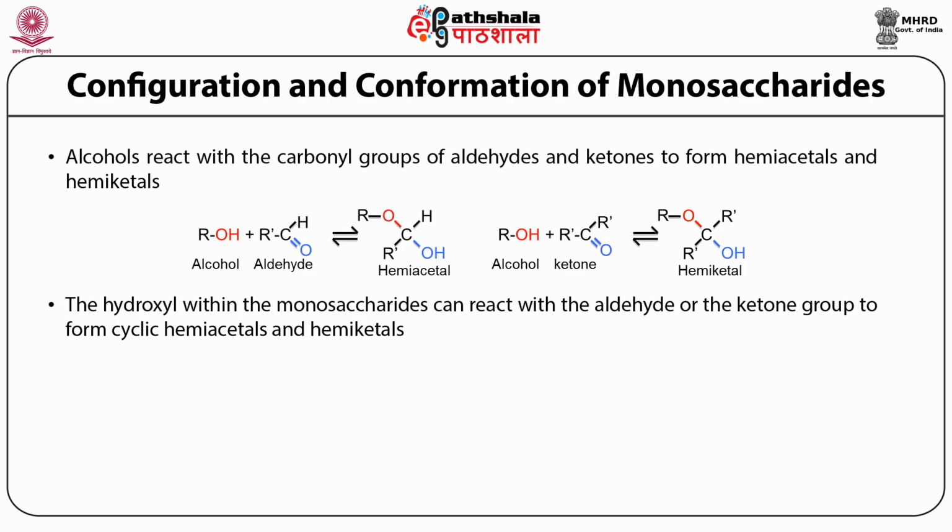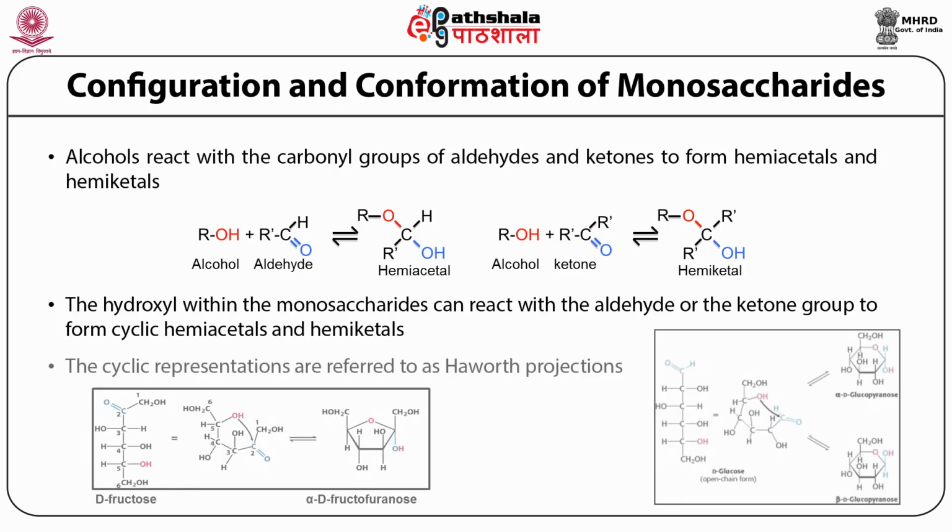So in the case of fructose, if the hydroxyl group at C5 reacts with the carbonyl group at C2, it leads to the generation of a cyclic structure of fructose which is called fructofuranose. Similarly, in glucose, the hydroxyl group at C5, if it reacts with the carbonyl group at C1, it leads to the generation of glucopyranose. These cyclic representations of sugars are referred to as Haworth projections.